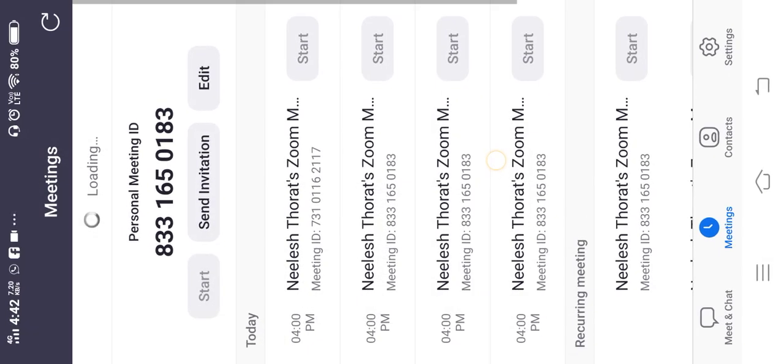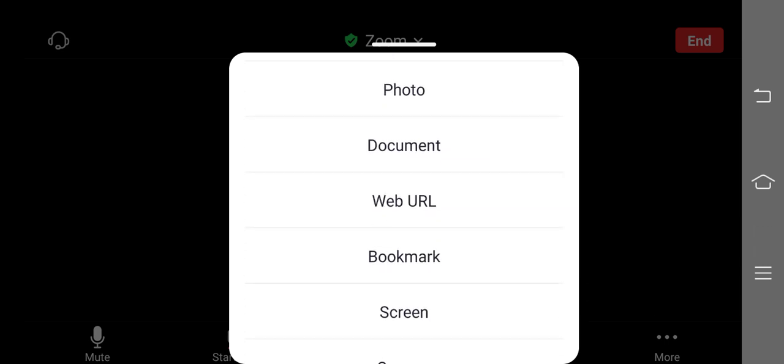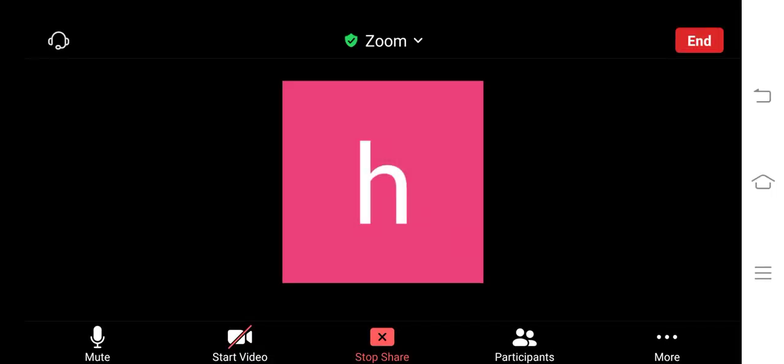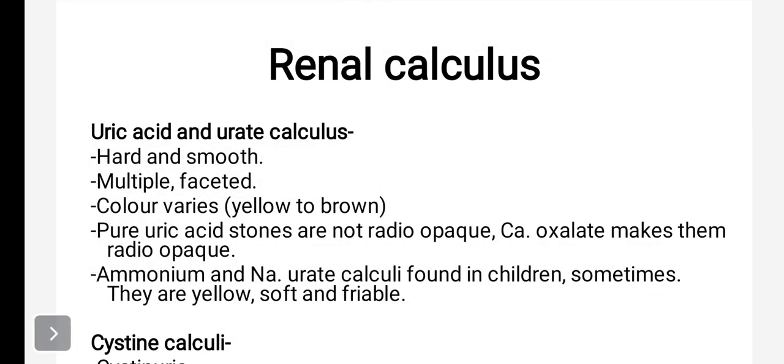The color will vary from yellow to brown.